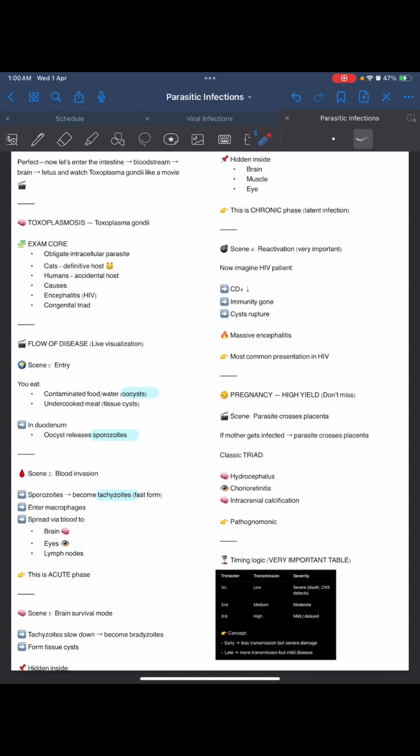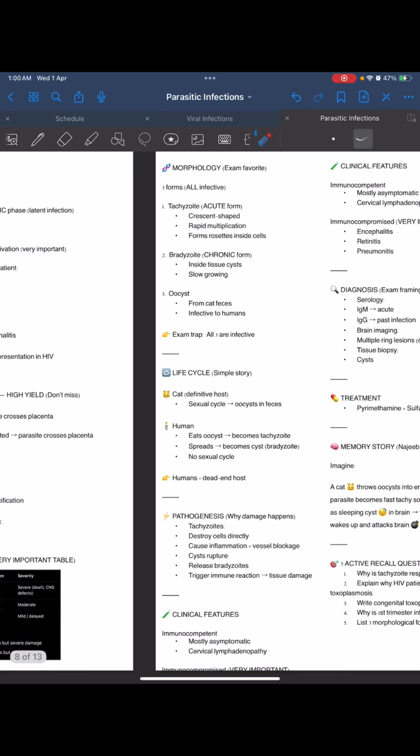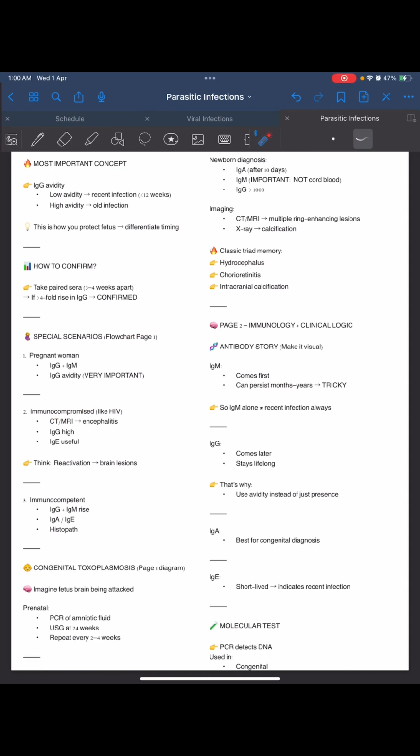So there is the acute phase, then the chronic phase. What happens then? There is a reactivation of the cyst because immunity is low. So in an HIV patient, who is immunocompromised, reactivation will cause brain lesions and hence encephalitis. In an immunocompetent patient, we can see IgM and IgG increase, IgA or IgE, and histopathology can be done.